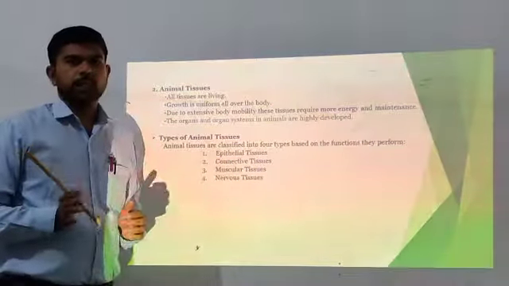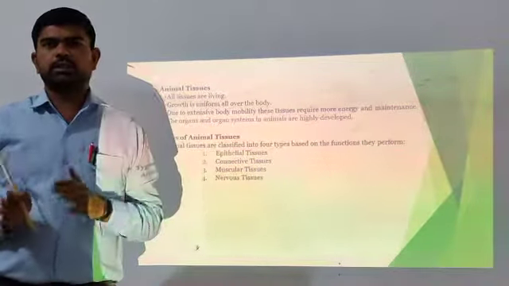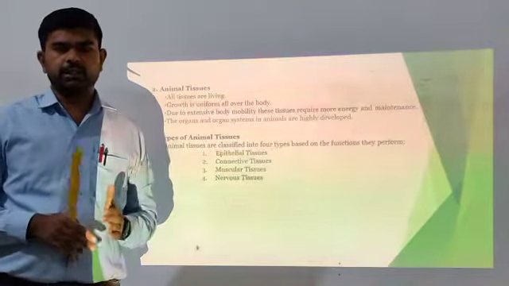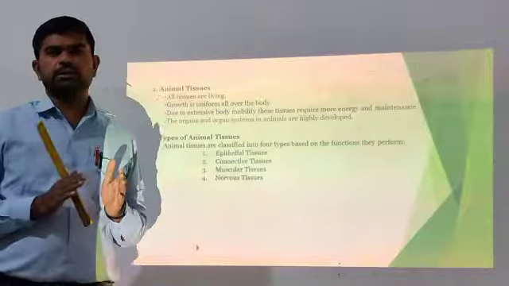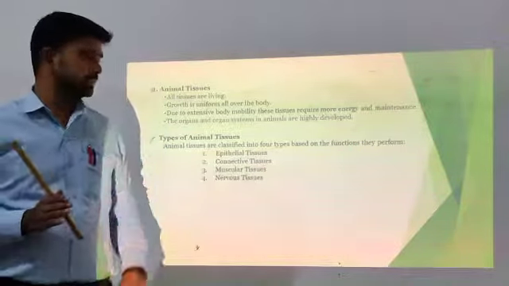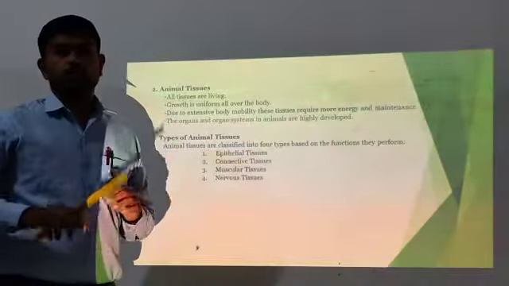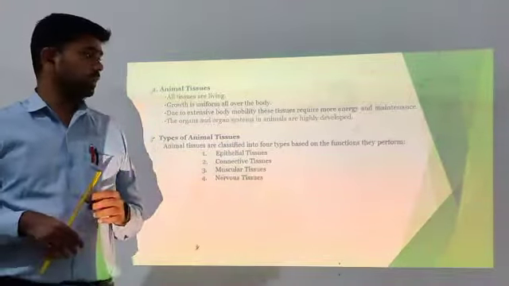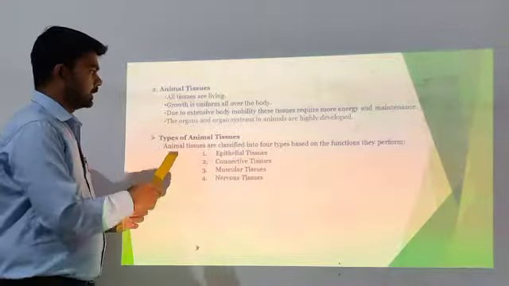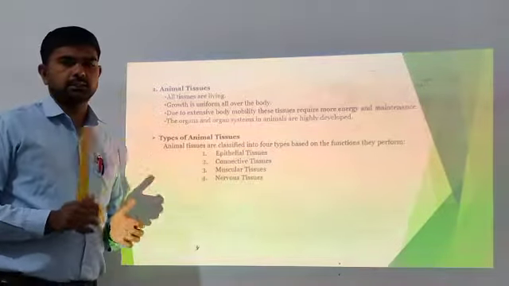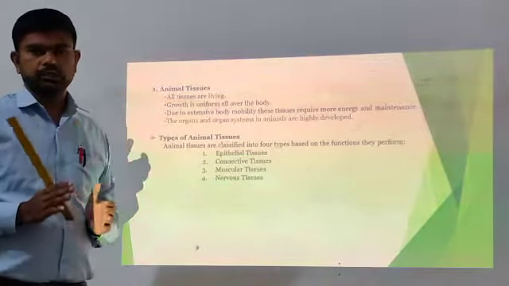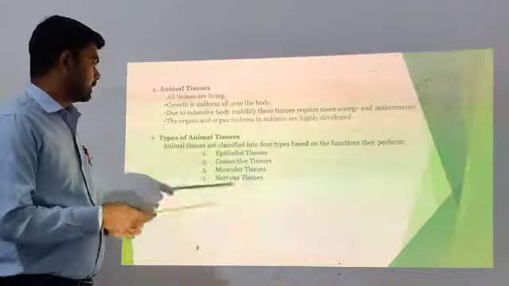Plants cannot move from one place to another, so they need less maintenance. Animals can move from one place to another, so they need more energy and more maintenance. The organ systems in animals are highly developed as compared to plants.